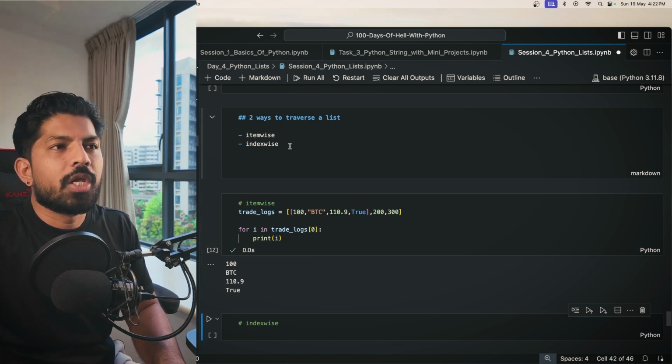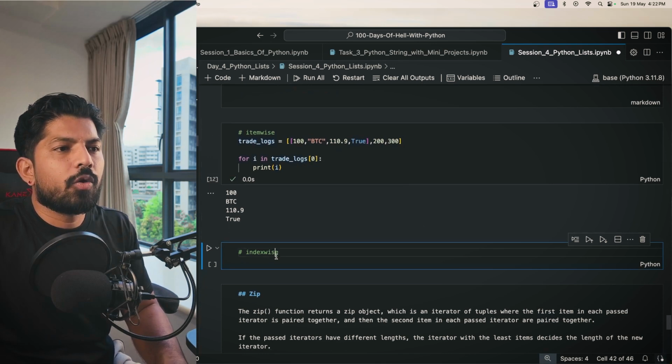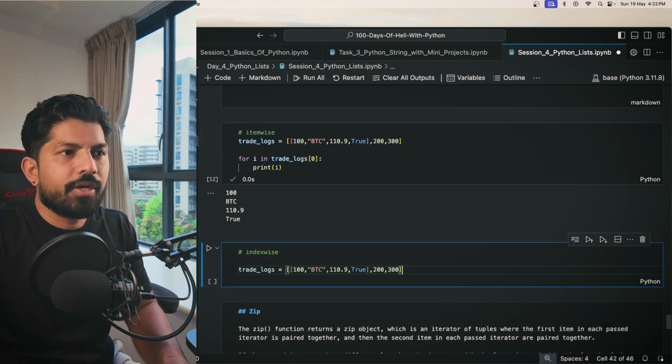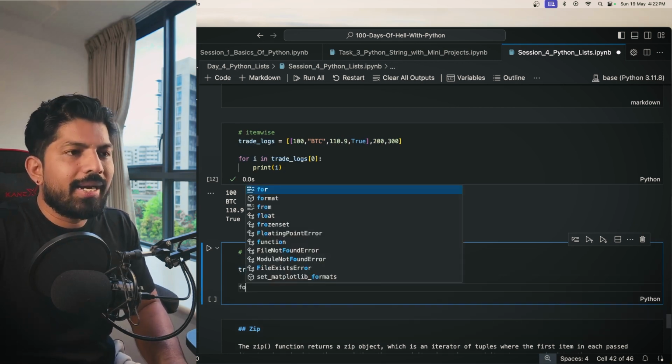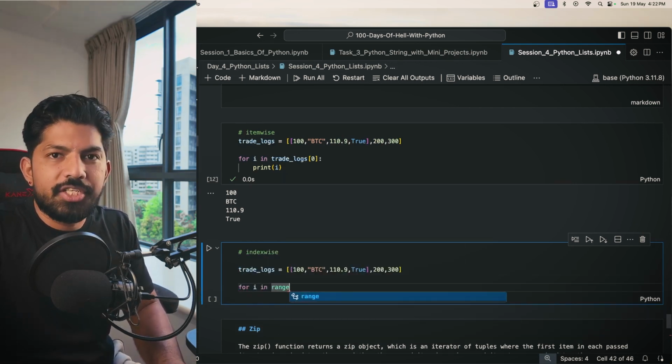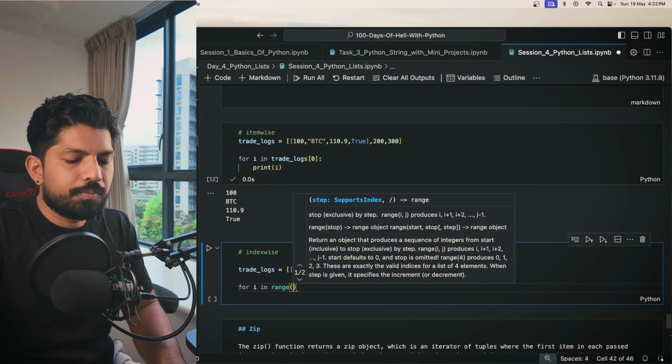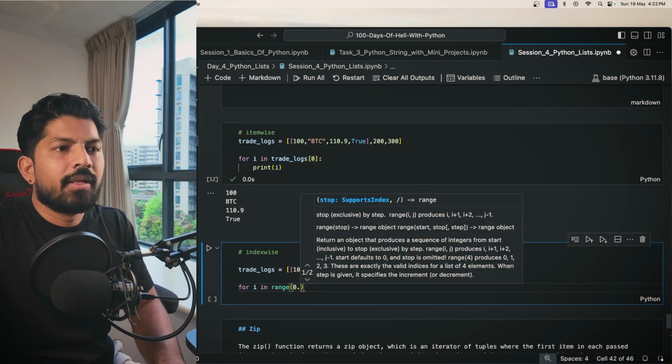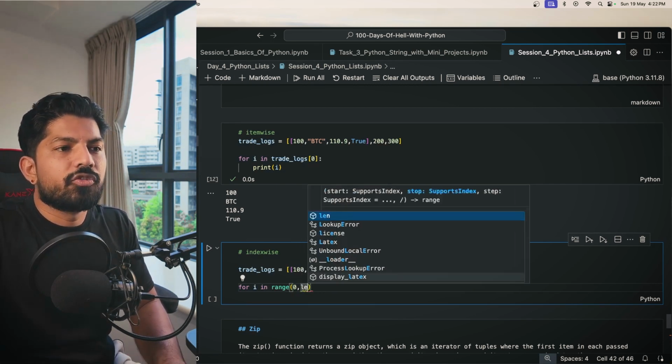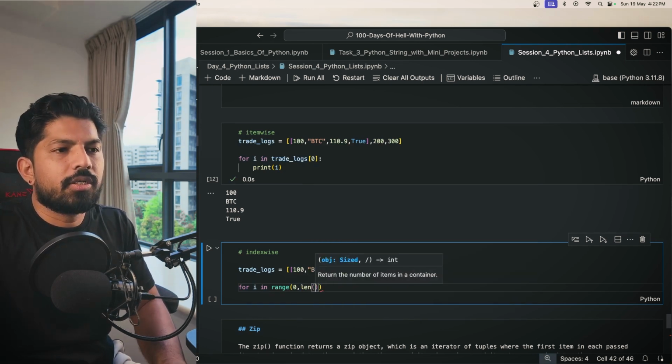Next we have to traverse a list index wise. So you can simply copy and paste the same list here, and now you want to traverse index wise. So you can write for i in range of 0, then length of this list, that is trade logs, correct?